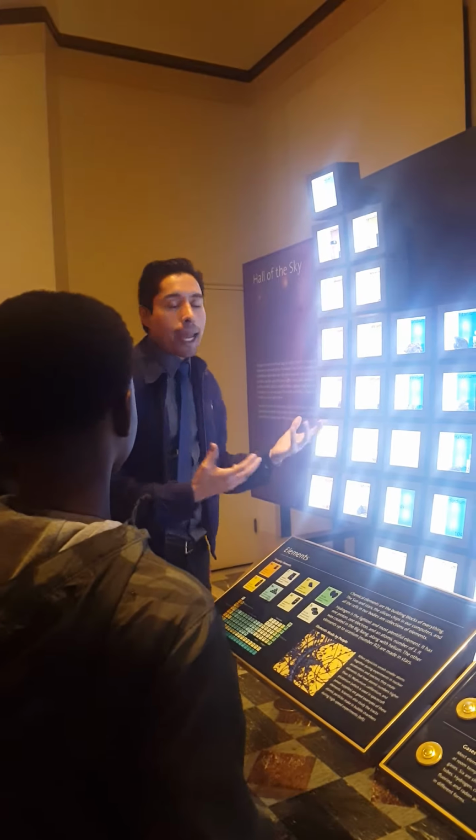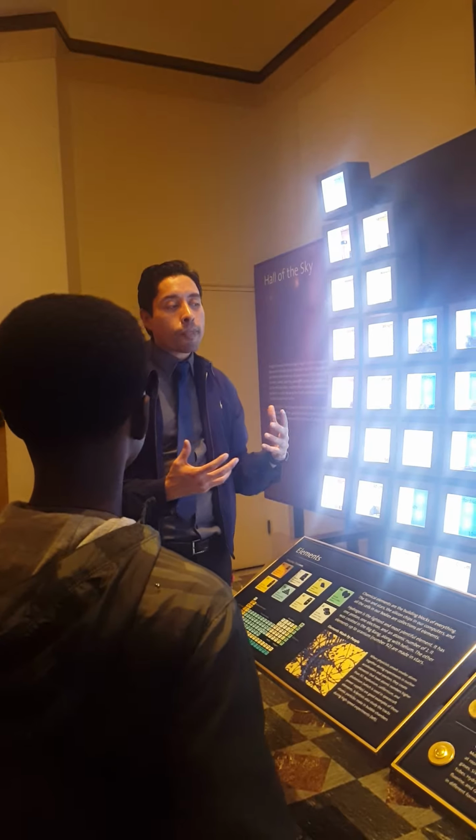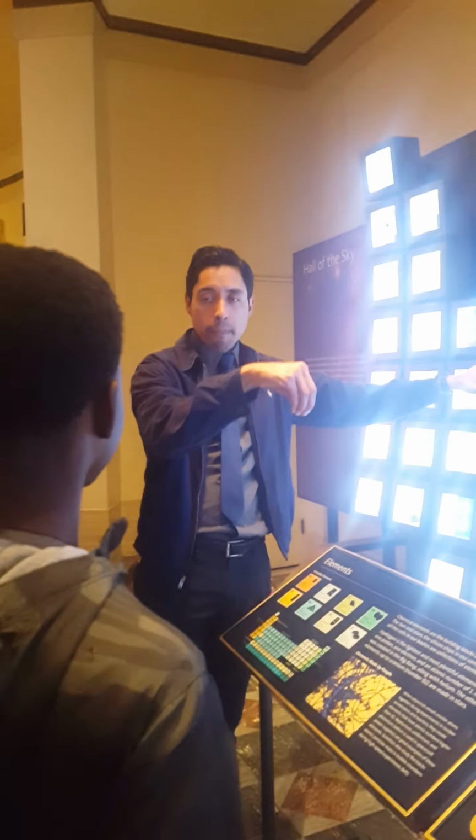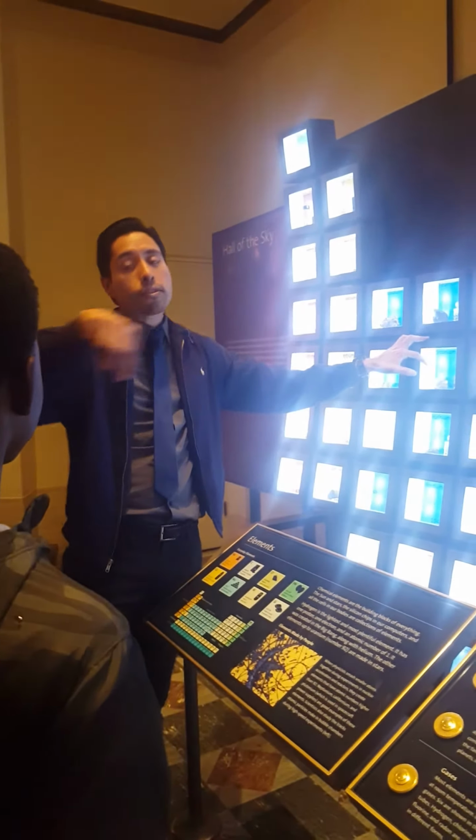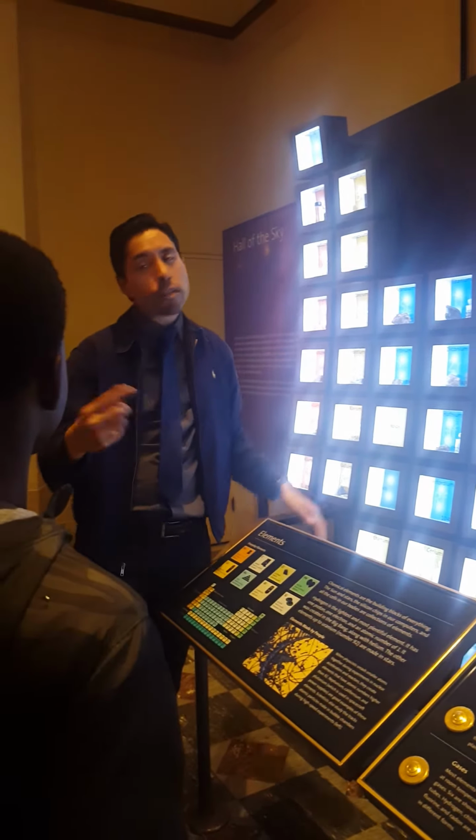But the thing about atoms is that they don't want to be together, because in the atoms, the protons and the neutrons are in the middle. And the proton is positive, and outside it are these little electrons going around. And you say, what kind of charge do electrons have? Negative. So let's say you're a hydrogen atom. How many protons do you have? How many electrons do you have?